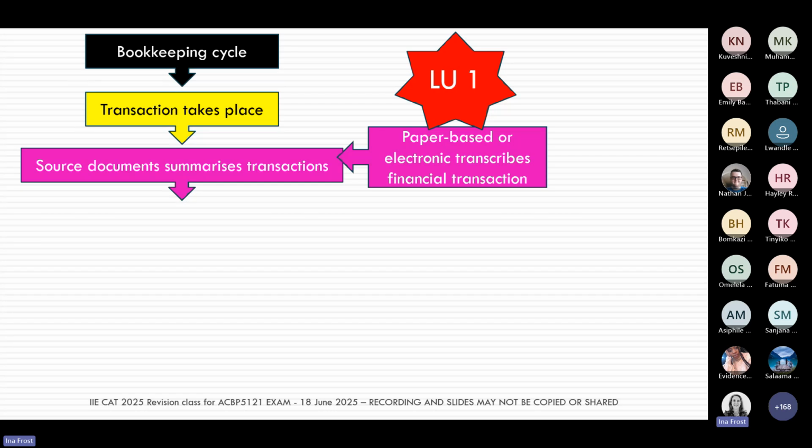And that's again where your theory knowledge now comes in. So Learning Unit 1 tells us a source document is a paper-based or electronic transcription of a financial transaction. And some of you might remember in that second semester test, we asked you to tell us what is a source document.